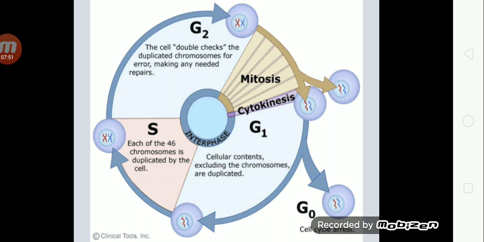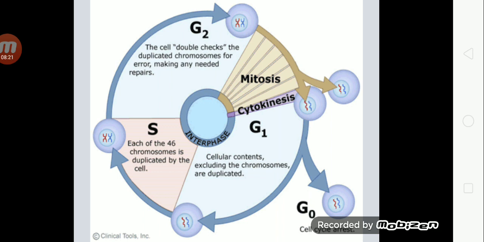The first phase of interphase is G1 phase, in which cells prepare themselves for genetic duplication. After G1 phase, cells enter into S phase, in which cells duplicate their chromosomes. In S phase, each chromosome consists of two sister chromatids.